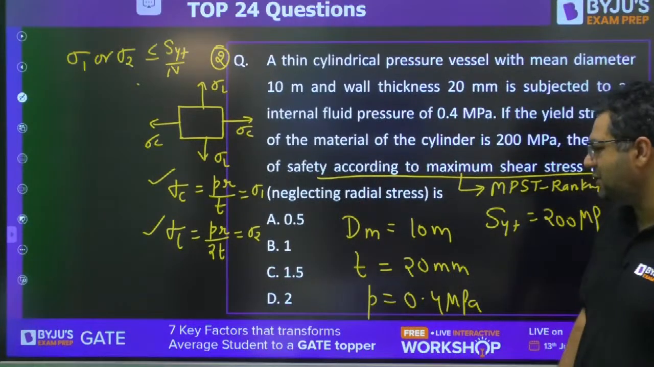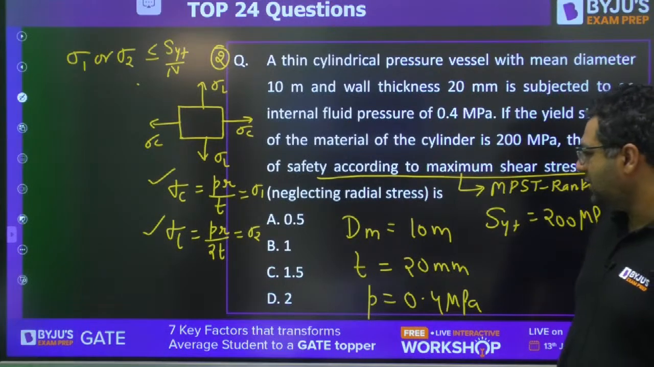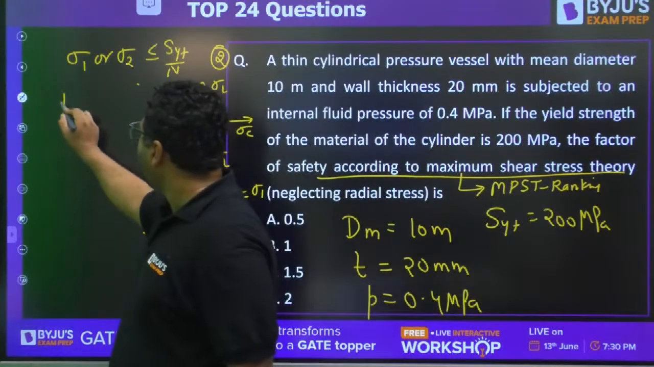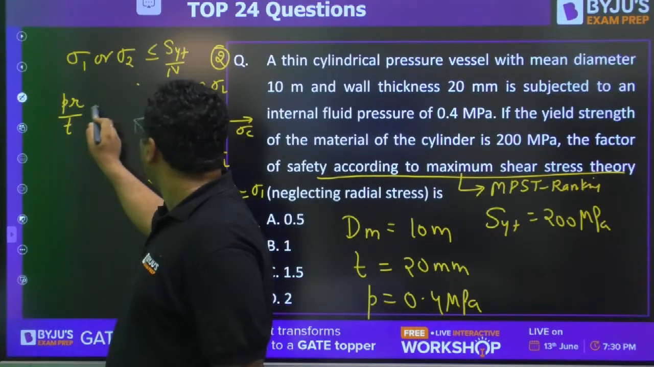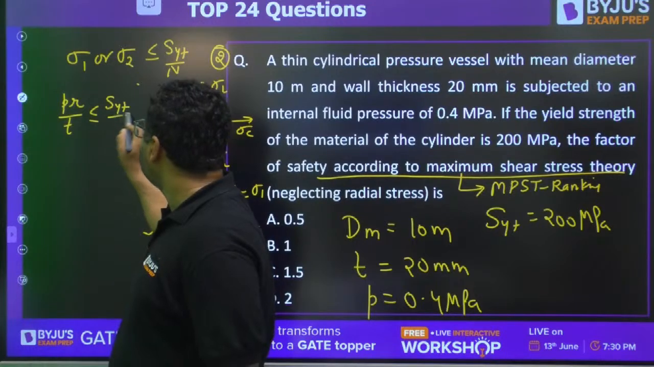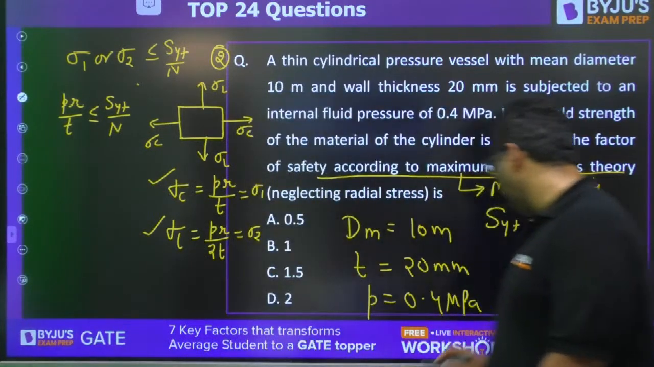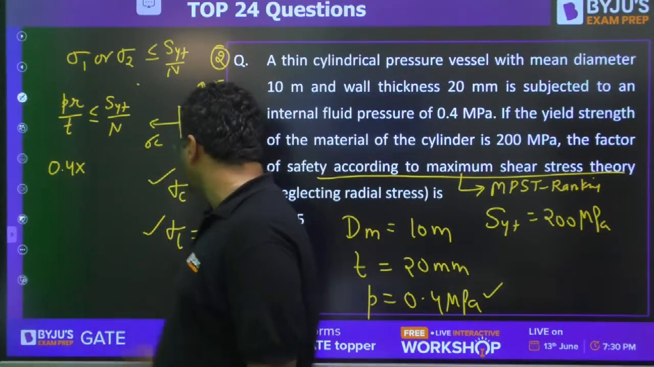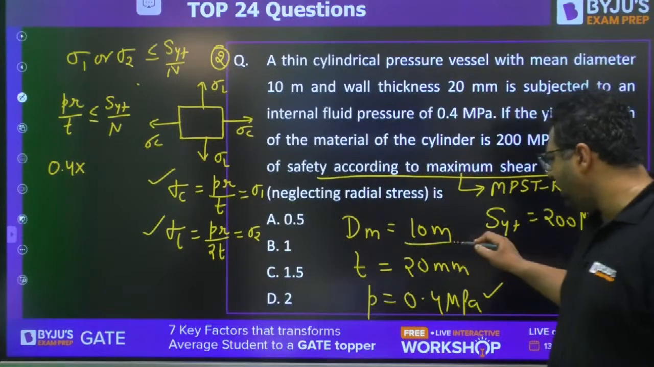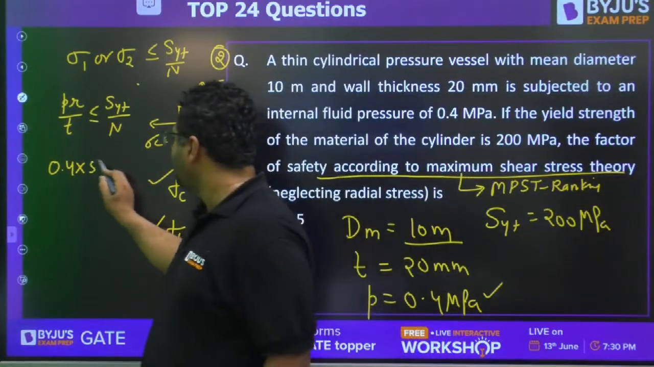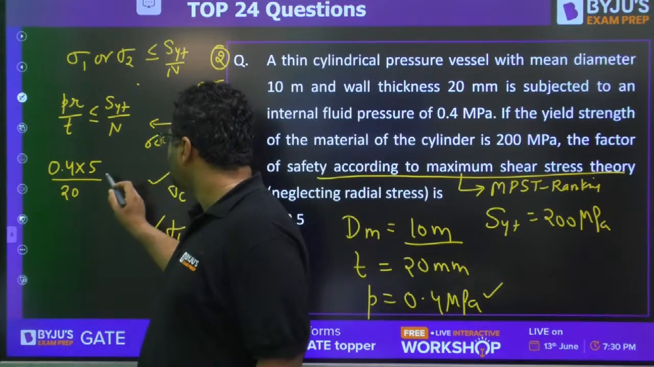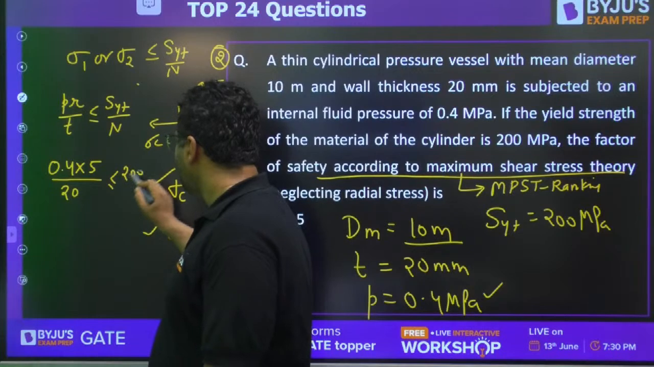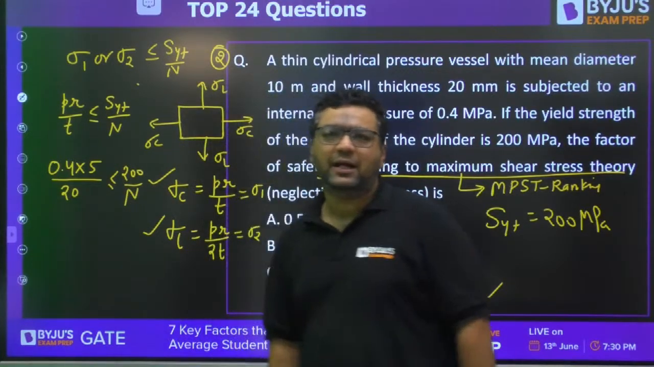Yes, Pajal has given the answer to be C. What about others? So this is PR by T, we will use PR by T. So PR by T is less than or equal to SYT by N. You can see the pressure is 0.4 MPa. You will put the value 0.4. Radius is going to be half of the diameter, it will be 5 meter. So 5 divided by thickness, which is 20 mm. So you can write it is less than or equal to SYT, which is 200, divided by N. Tell me what will be the answer.